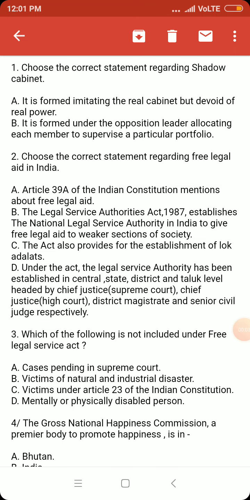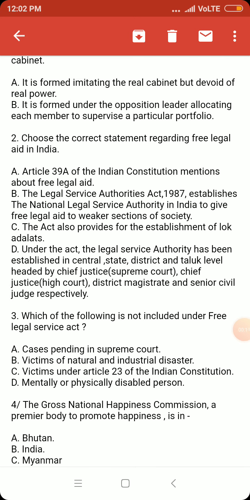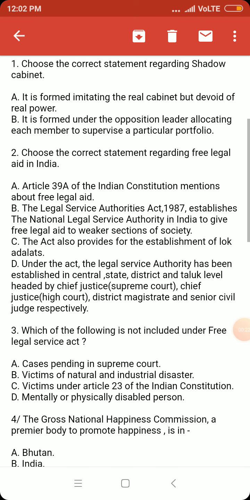We are going to discuss some objective current affairs questions. As I am always telling you, these questions are not only important for prelims, they will equally help you in your mains exam. These questions are full of facts as well as concepts. You can use the facts for the preliminary exam and concepts for the mains exam. You will find the questions in the comment and description box.